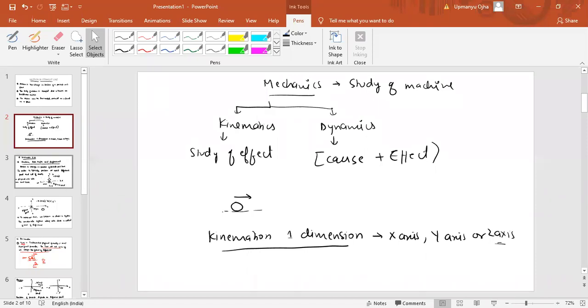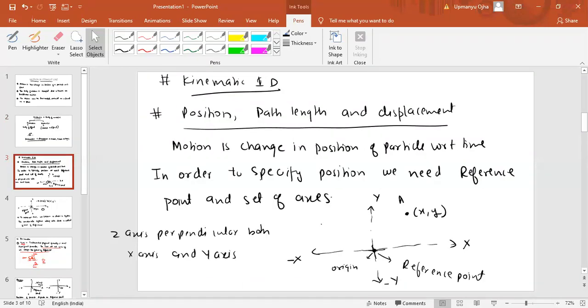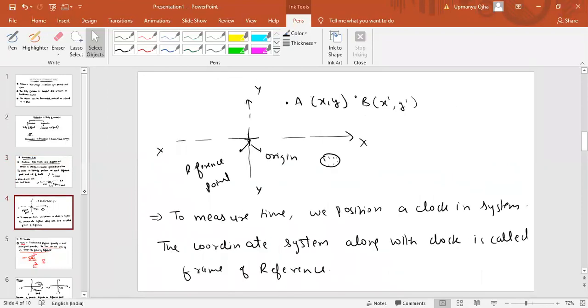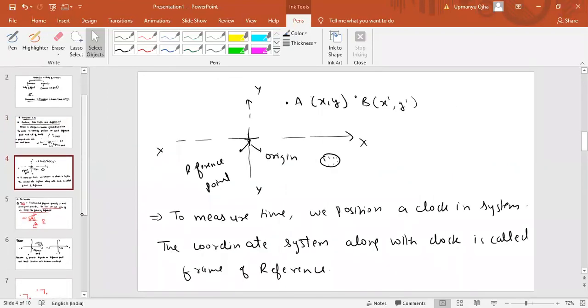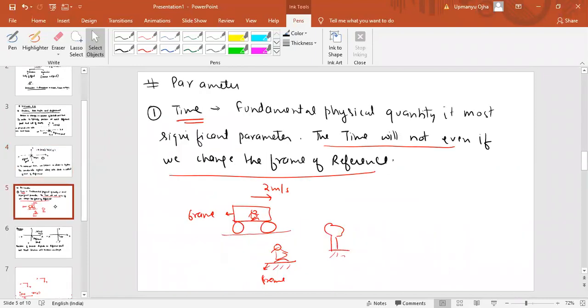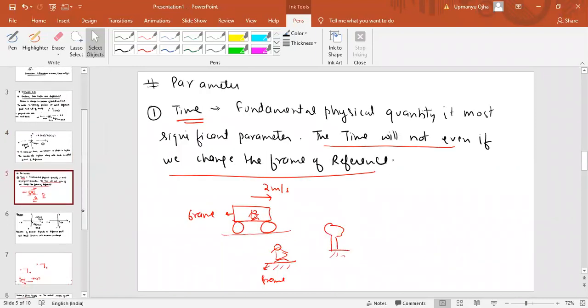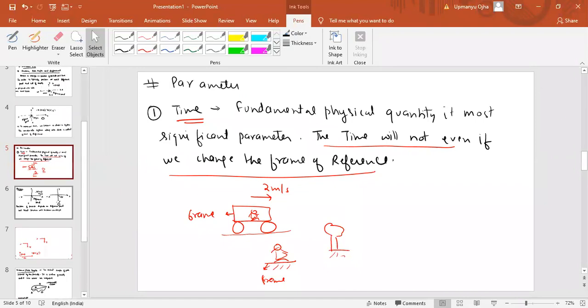Now you can see the car will have a coordinate axis also. It will have some reference point also. That is the moving frame. That is a frame which is moving. Okay, now you take earth. Earth is the stationary frame. Okay, earth is also a frame. Fine.